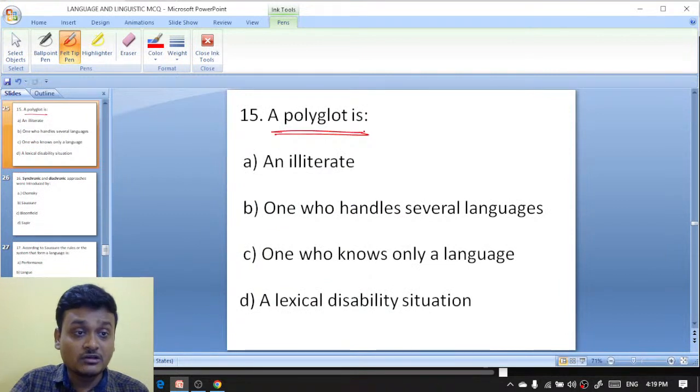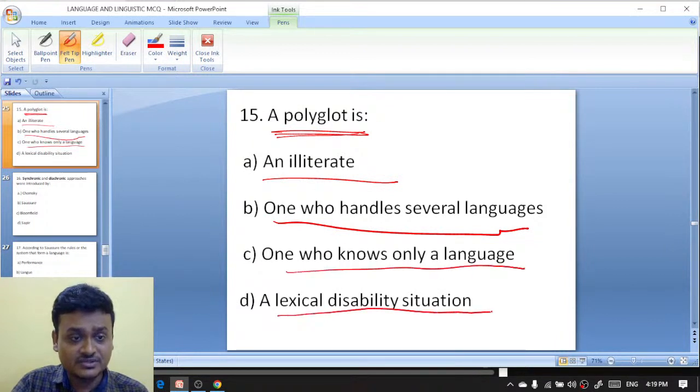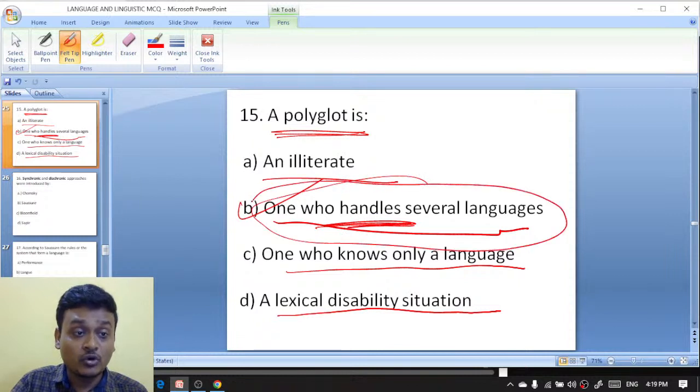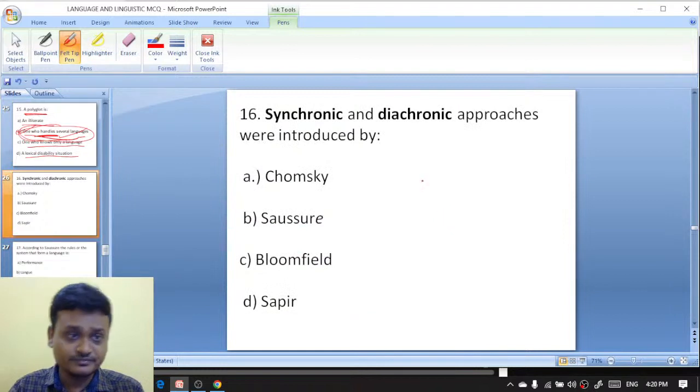And what is a polyglot? A polyglot is an illiterate, one who handles several languages, one who knows only a language, or a lexical disability situation. Who is a polyglot? Polyglot means one who knows and can use several languages. That is one who handles several languages. That person can be called a polyglot.